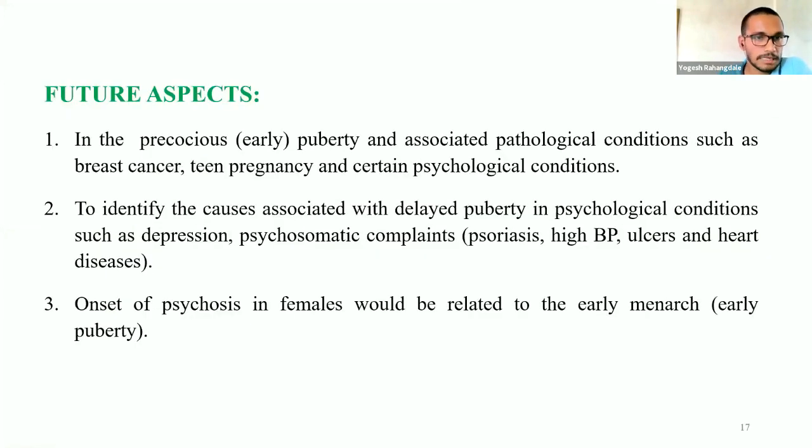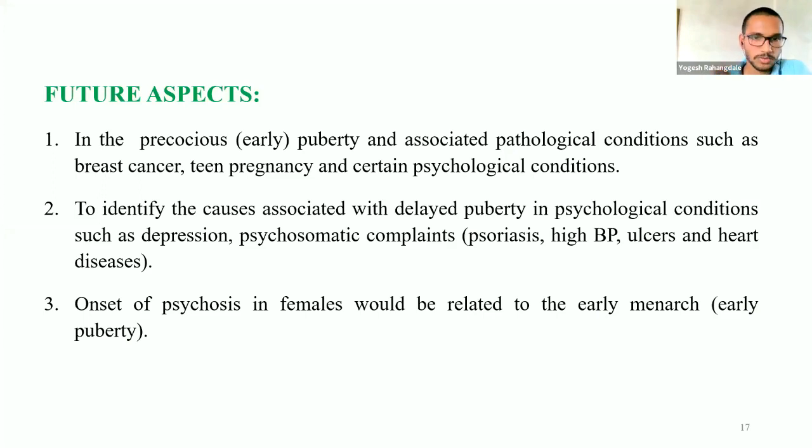These are the future aspects. This study may be helpful in the determination or prediction of precocious puberty and associated pathological conditions such as breast cancer, teen pregnancy, and certain psychological conditions too. It may also be useful for identification of the causes associated with delayed puberty in psychological conditions such as depression, and psychosomatic complaints like psoriasis, high blood pressure, heart diseases, etc.